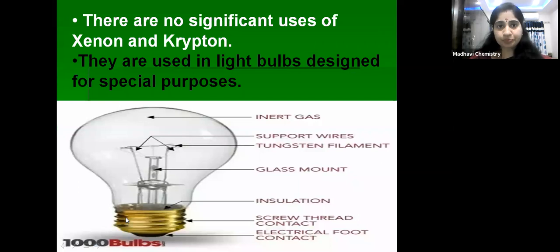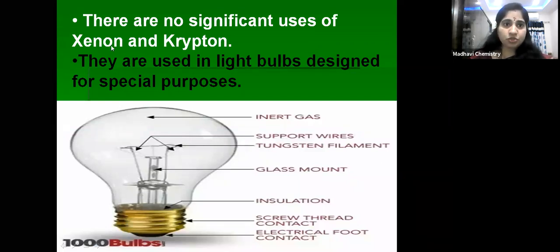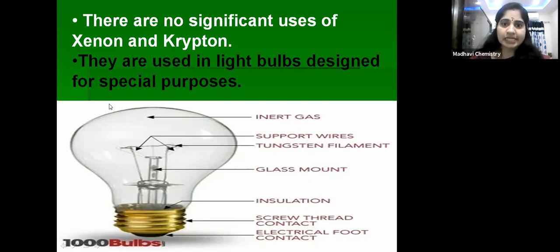Next, coming to xenon and krypton. There are no significant uses of xenon and krypton, but they are used as inert gases in light bulbs designed for special purposes.